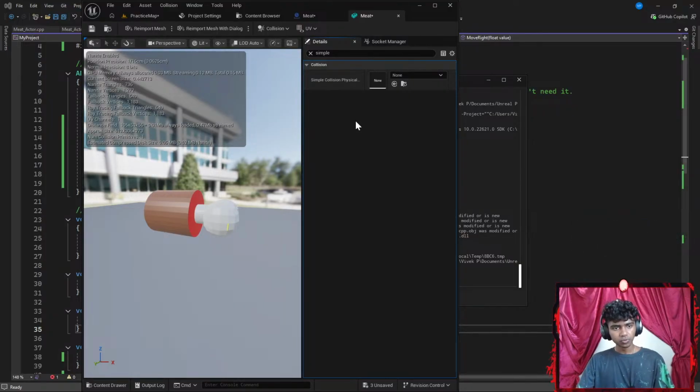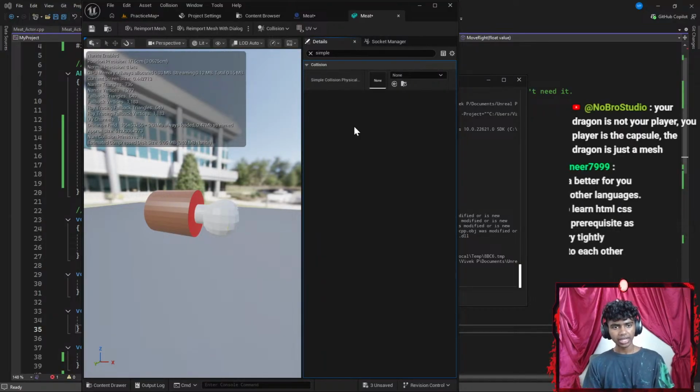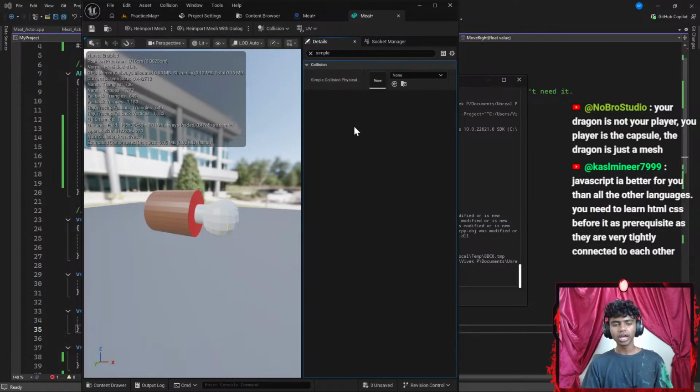Okay, your player capsule will be the one colliding, not your dragon. Your player capsule. Oh, I see. Your dragon is not your player. Your player is the capsule. The dragon is just a mesh.